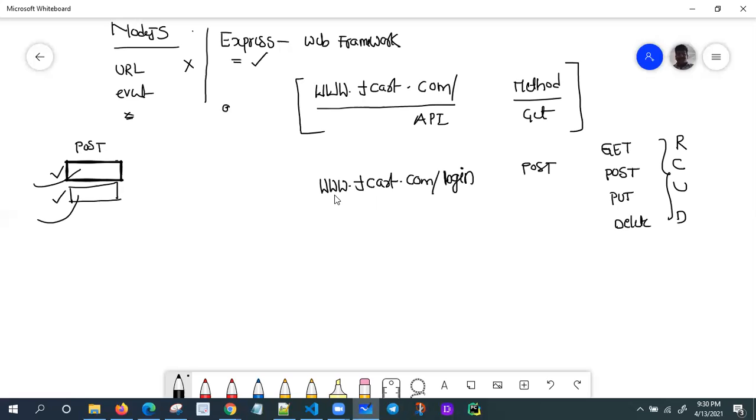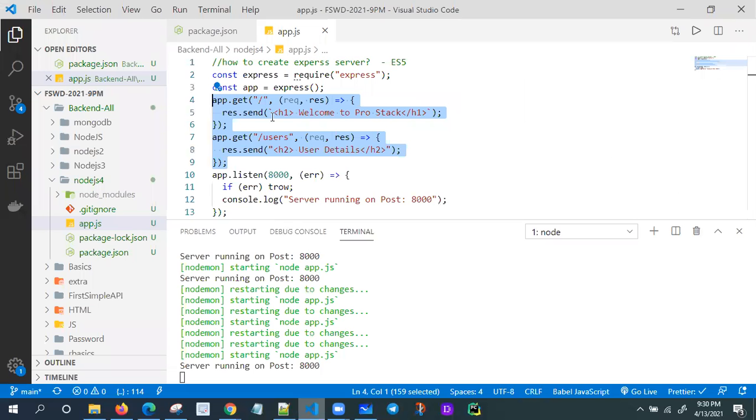Then let me understand now. Basically, we are going to keep all the user routes in a separate file, and all the product routes in a separate file, like this only. As of now, in this file I have only a few things, root and users.